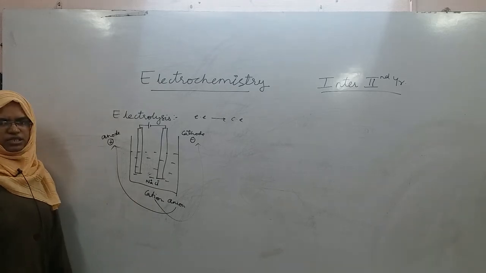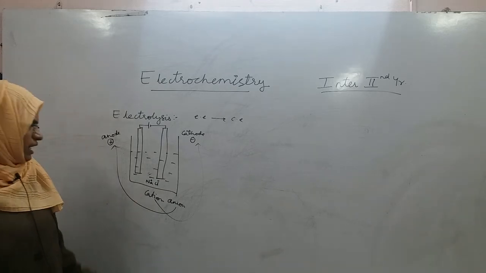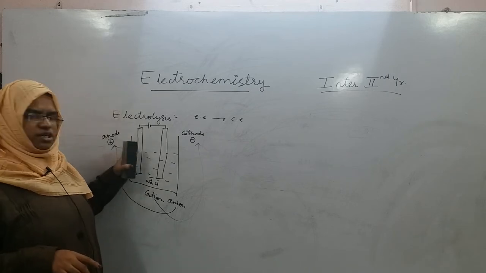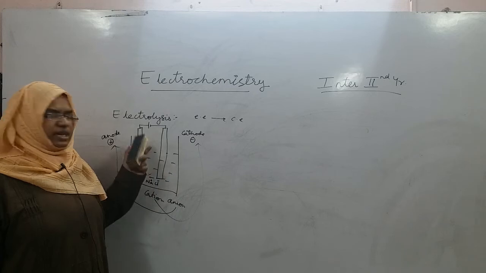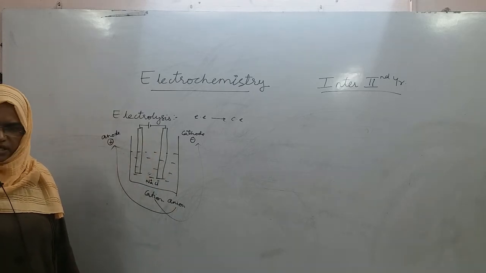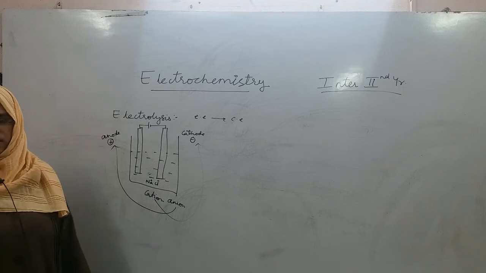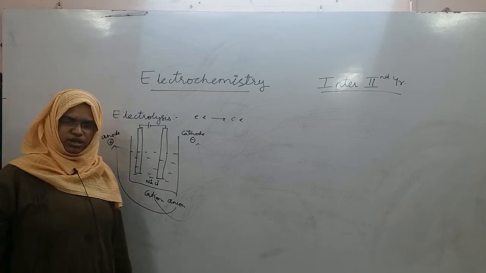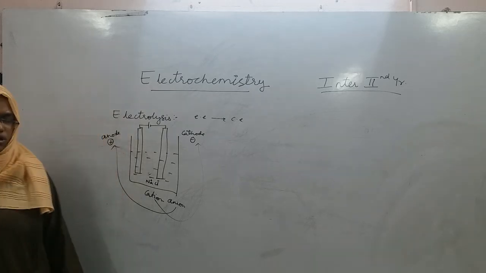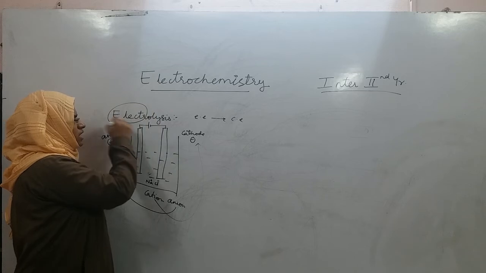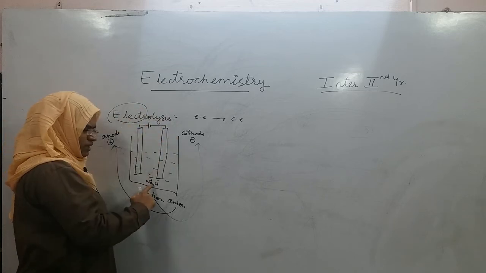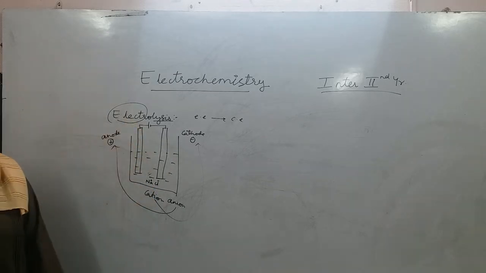This is electrolysis: the process of dissociation of electrolyte into its ions and its migration towards the respective electrodes is called electrolysis. When will that happen? Upon electrical energy. Whenever electrical energy is passed, the electrolyte is dissociated into cation and anion, and they migrate towards respective electrodes. This process is called electrolysis. Electro means electricity, lysis means breaking. When you give electricity, breaking happens in the electrolyte and the ions go towards each and every electrode, right?